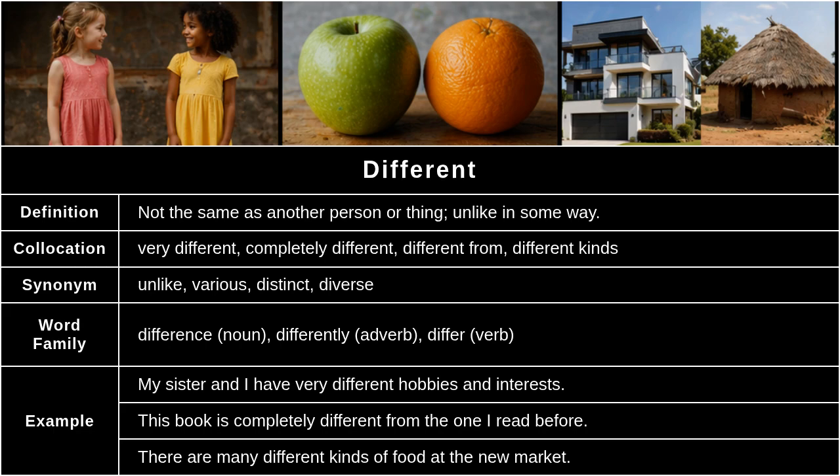Example: my sister and I have very different hobbies and interests. This book is completely different from the one I read before. There are many different kinds of food at the new market.